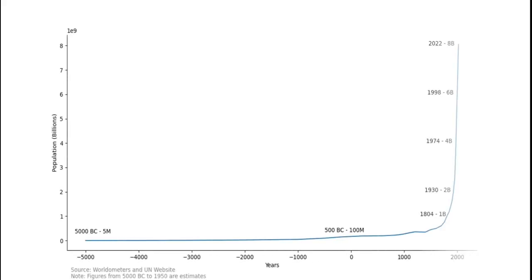Here on this chart, we have plotted years on the x-axis starting from 5000 BC all the way till 2023, and on the y-axis we have plotted population in billions. We hit the 8 billion mark in 2022, somewhere around November. The highlight of this chart is the curve. As you can see, our population has grown exponentially in the last 3-4 centuries.